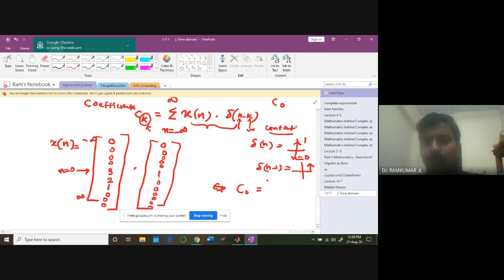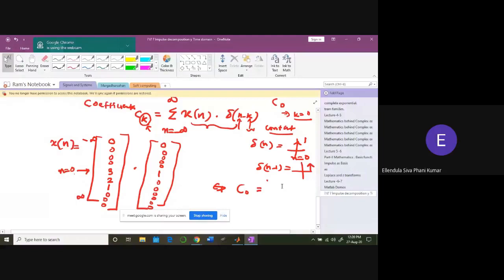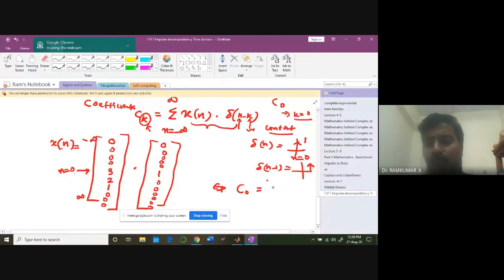K is equal to 0. Come on, you guys, open up. What is C0? 3, sir. Yeah, 3. That's right. Why are you getting confused? I am not sure what the problem with this is. Okay, think a little bit carefully, man.